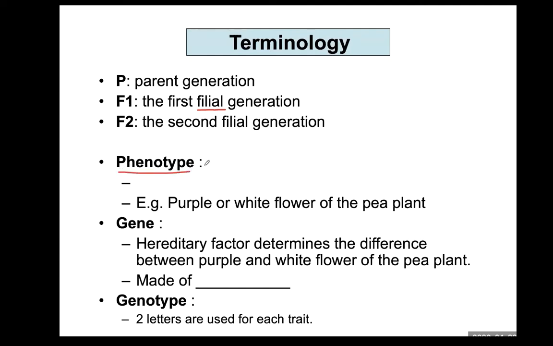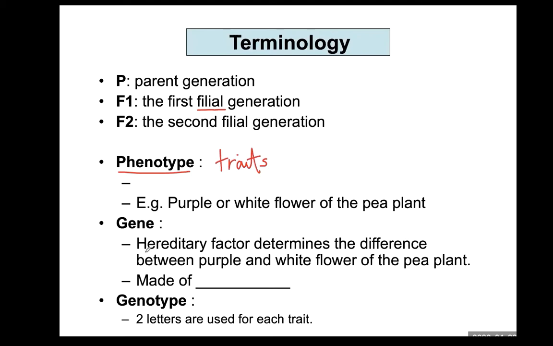Phenotype means physical appearance or observable trait, external appearance. So for example, purple flower or white flower, these are expressions of phenotype. Maybe brown eye or green eye, those are phenotypes. Or curly hair or straight hair, those are phenotypes. Just describing external appearance is called phenotype.